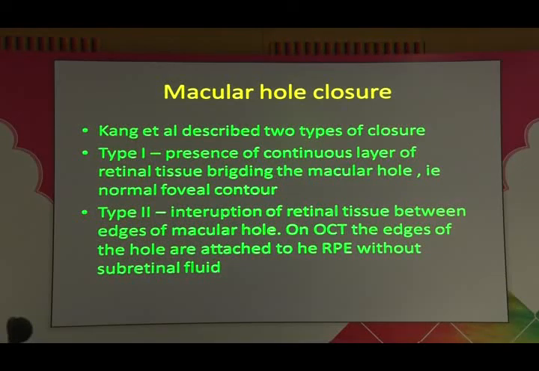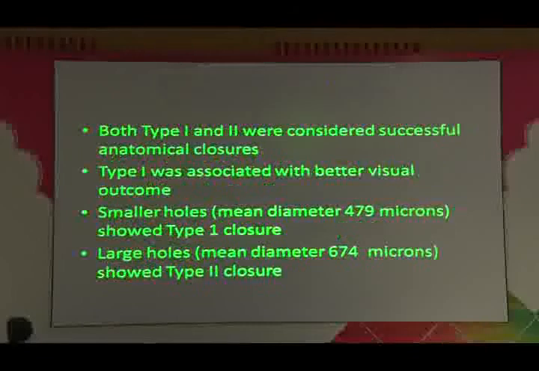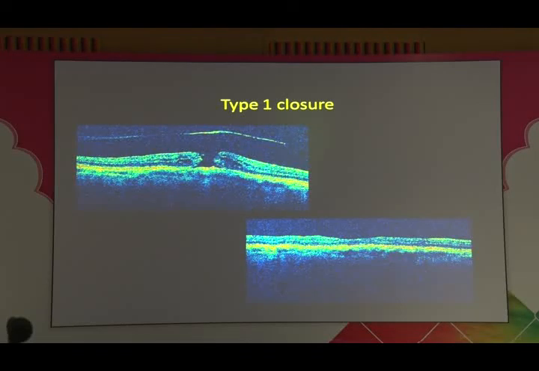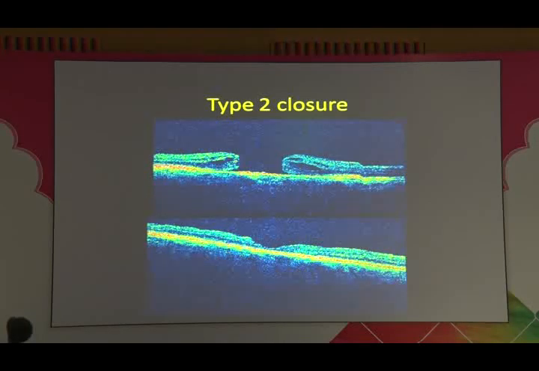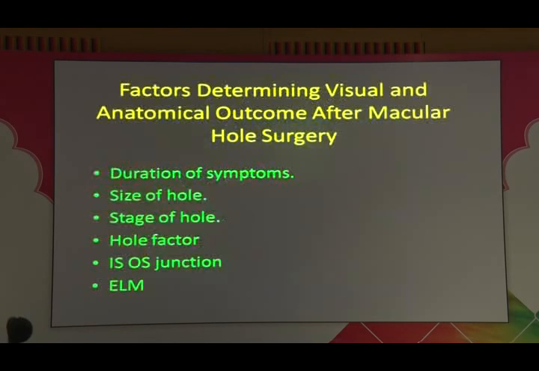Kang described 2 types of hole closures, type 1 and type 2. A type 1 closure is a more uniform type of closure where almost normal macular morphology is attained and the visual recovery is maximum, and a type 2 closure where sometimes it's a V pattern or a W pattern, where the tissue at the center is slightly less, and which is also accompanied by lesser visual recovery.